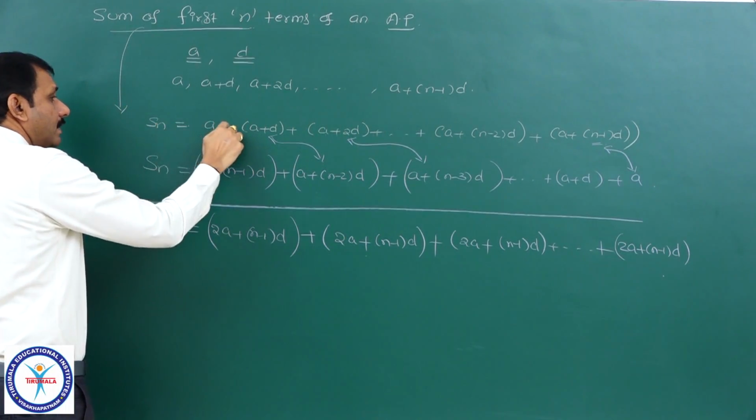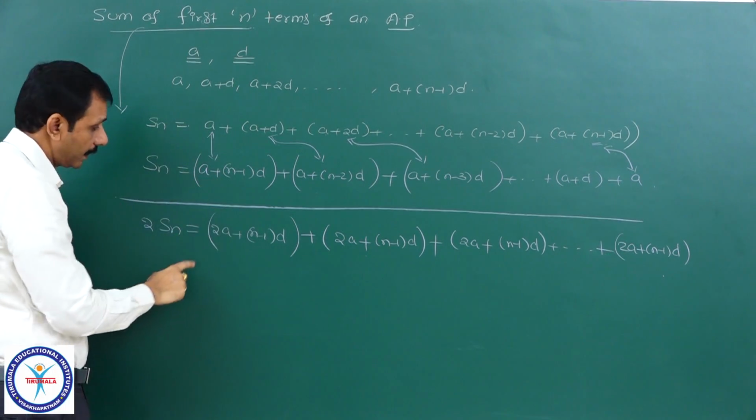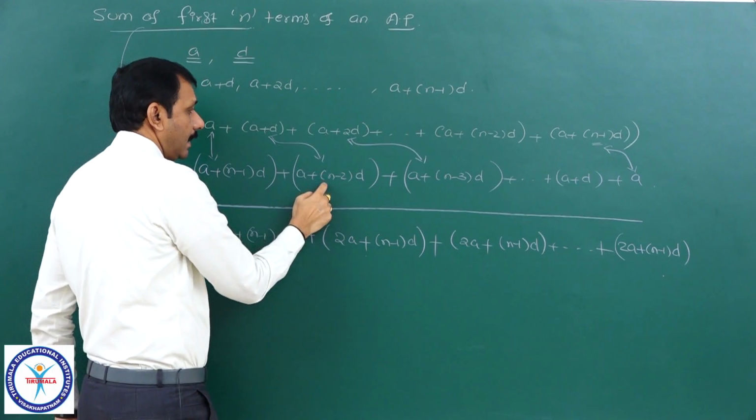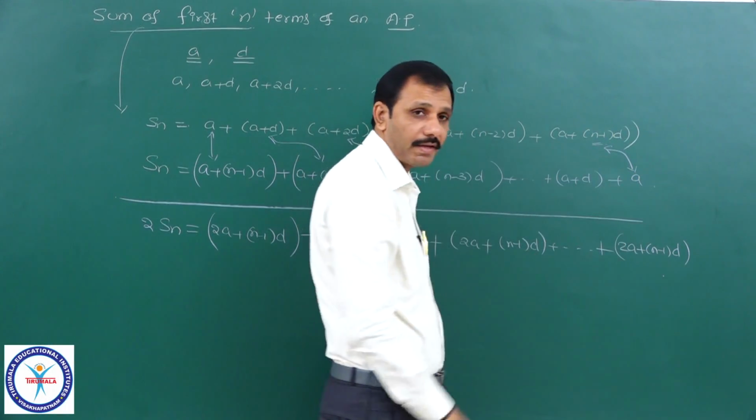The first term of Sn and the first term of the second one I have taken. Similarly, second term, third term and so on, nth term and nth term I have added.